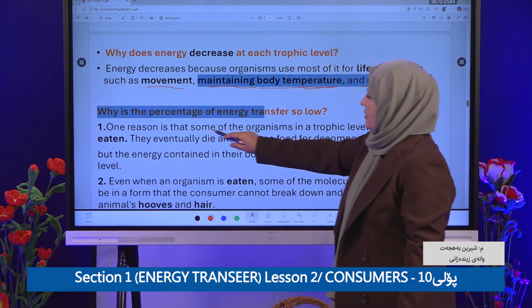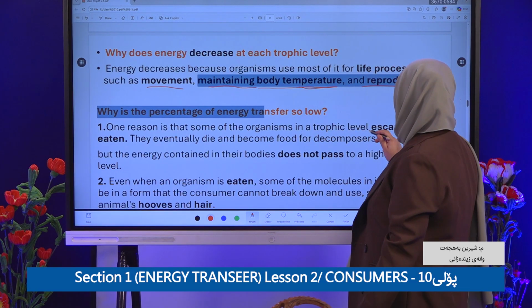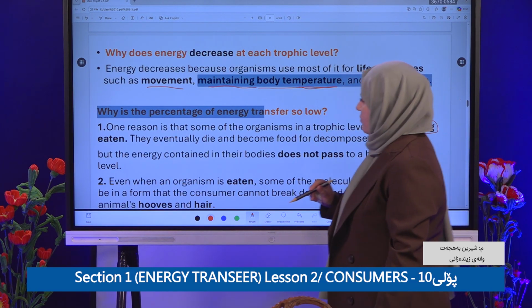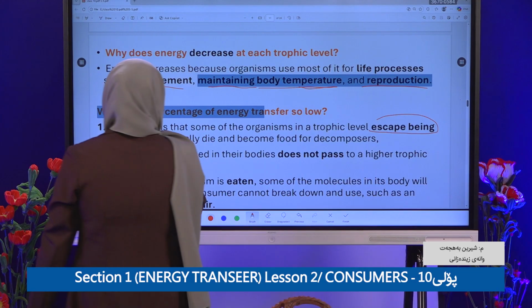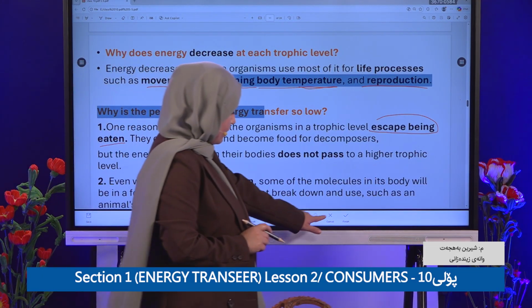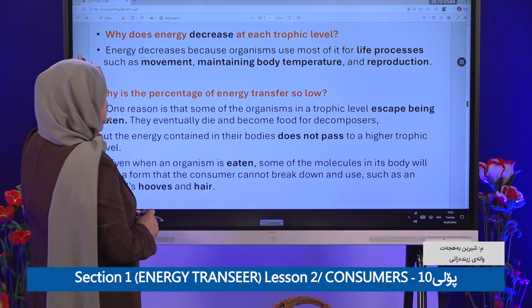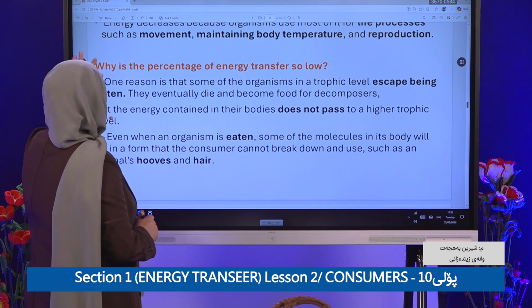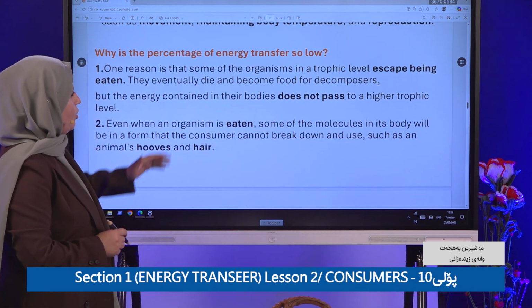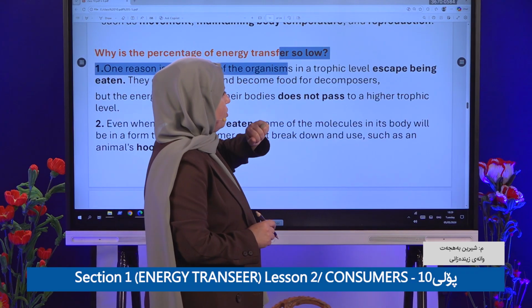What is the percentage of energy that transfers? Look at here, this question is important. Why is the percent of energy transfer so low?